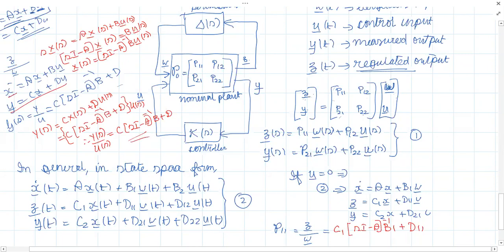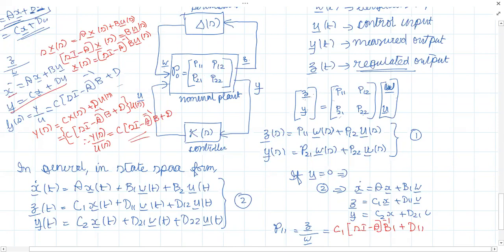Okay. So in this case, this is a MIMO system because there are two groups of inputs, W and U, and there are two groups of outputs, Z and Y. So you can find the transfer function between Z and W, Y and W, then U and Z, and U and Y. So P11 represents the transfer function between Z and W.